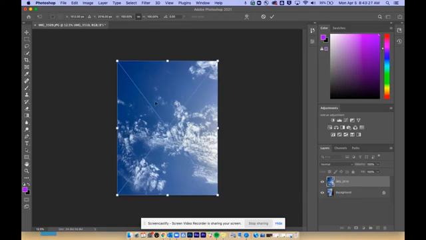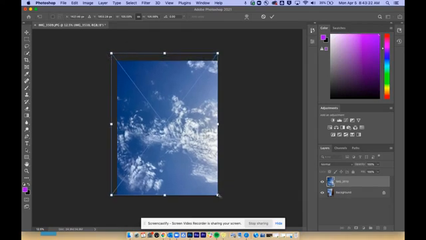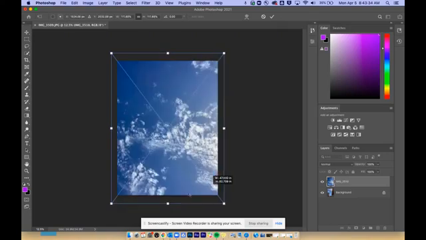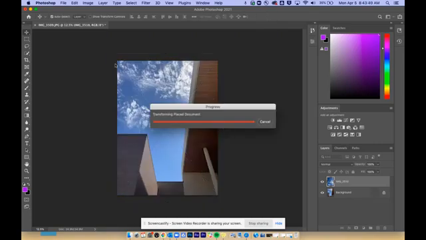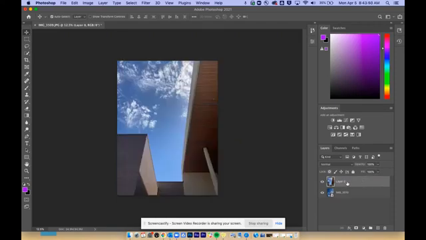Now, just to give itself a little bit of room for that motion, I want to extend the size just a little bit. So I've got a little bit of room to make it a little bit larger, and I'm going to click check mark. Okay, the other thing is I want this to be my background because I want it to be behind the building. So I'm going to unlock my layer there of the school building and bring it up here. And I'm going to change the name of these layers just so it's easy to keep up with. I'm going to double click on that, title it building, double click this one, title it sky, just to keep track of that.